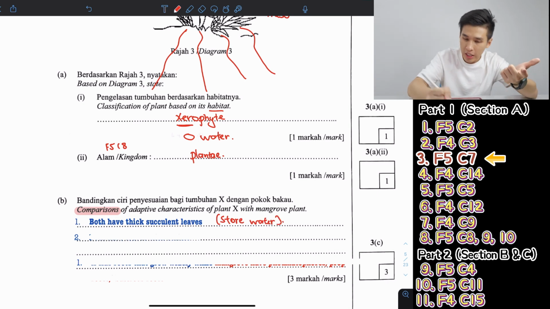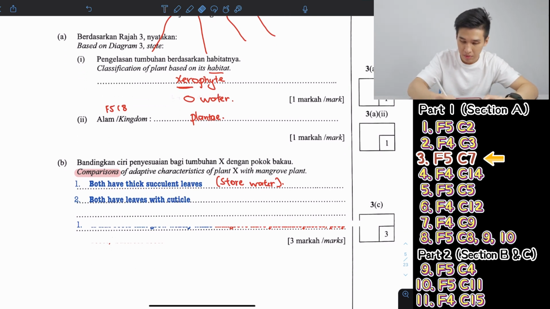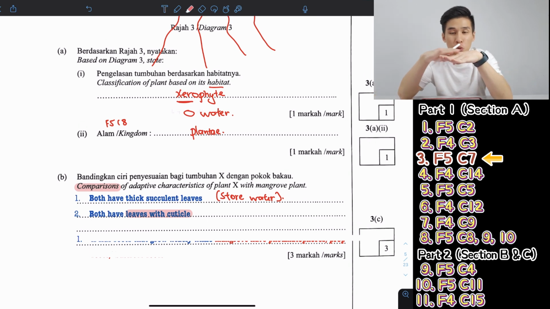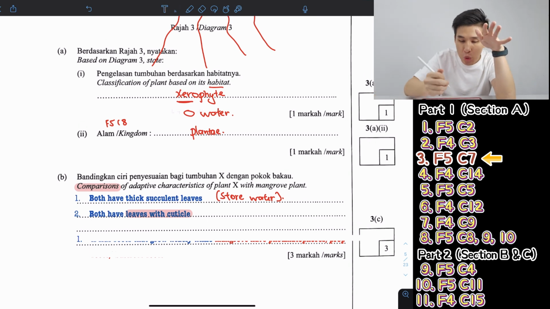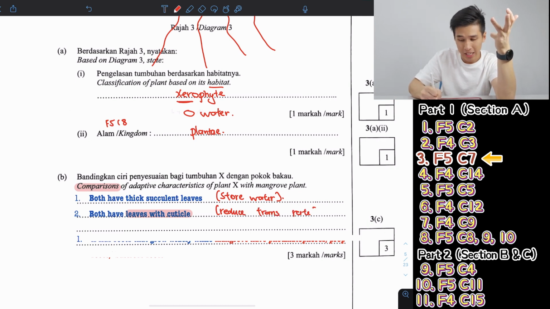The next one, just like every single leaf, they actually have a cuticle. Cuticle is the waxy layer on top of the leaf to reduce transpiration, to reduce water loss. That here I explained for you, to reduce transpiration rate, or you can say to reduce water loss.